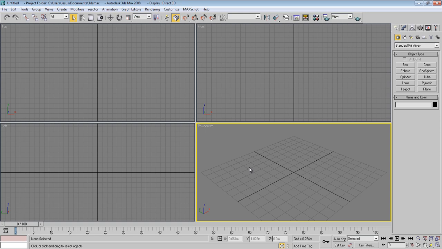So in this tutorial I'm going to show you how to model a 3D airplane.